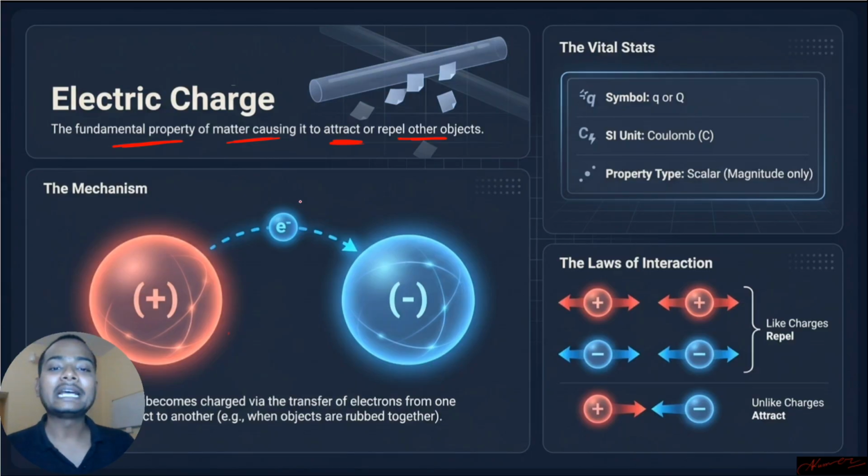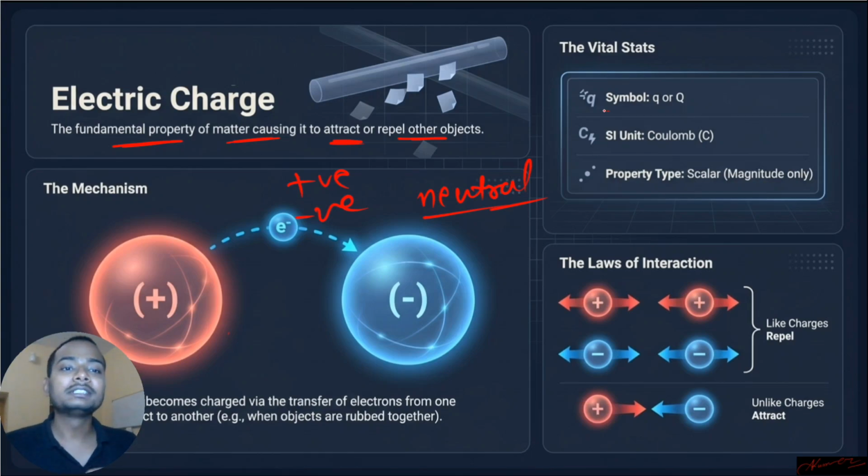Talking about the types of charges, there are two types. The first one is the positive charge, and the next one is the negative charge. If a body has no charge, then it is called neutral, that we have discussed just now in the last slides. It is denoted by the letter Q. The SI unit is coulomb. Coulomb was a scientist, so in his honor this SI unit name is given.